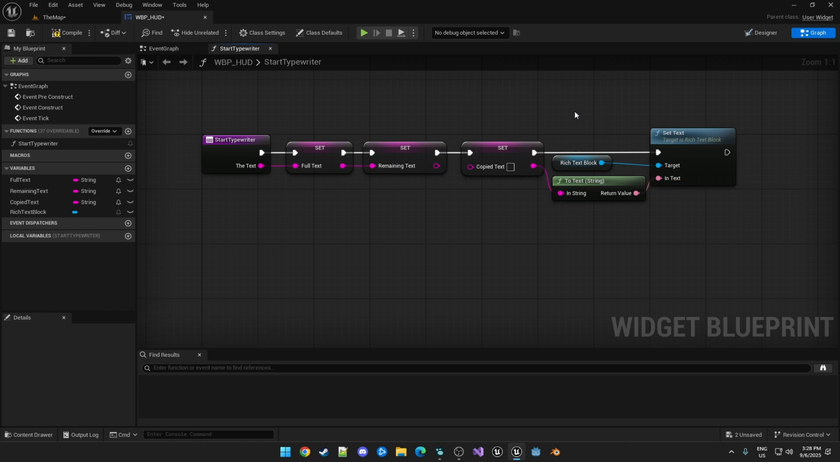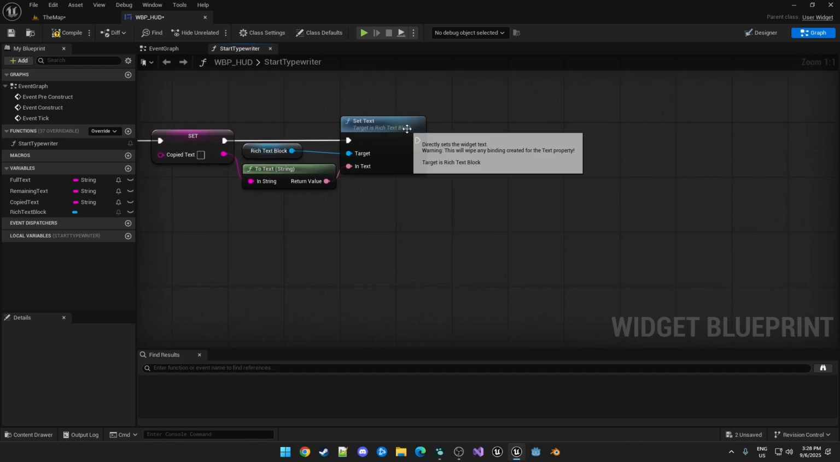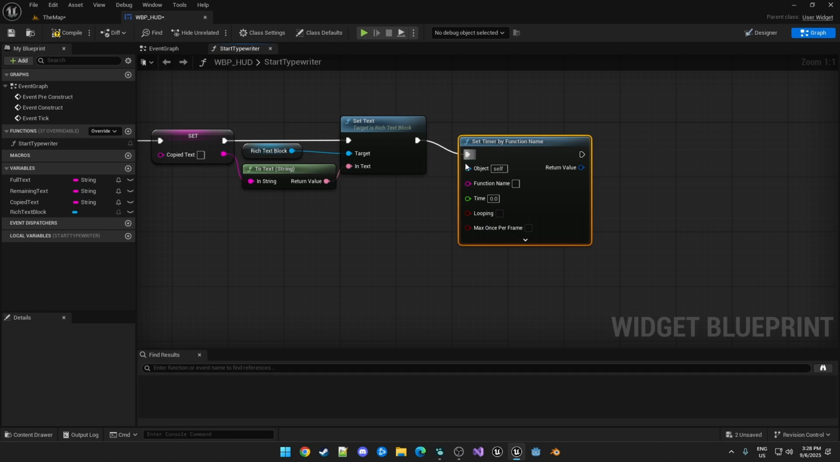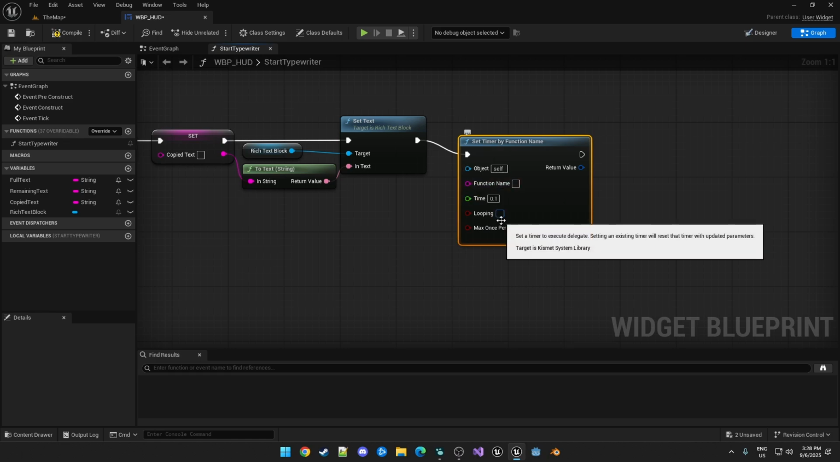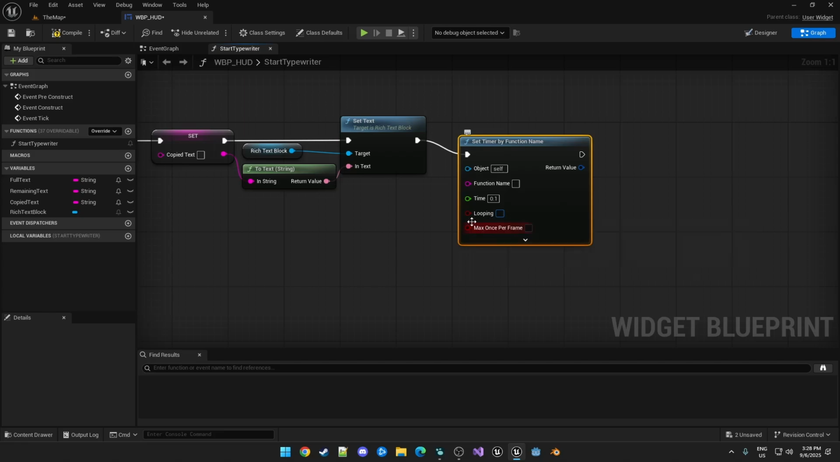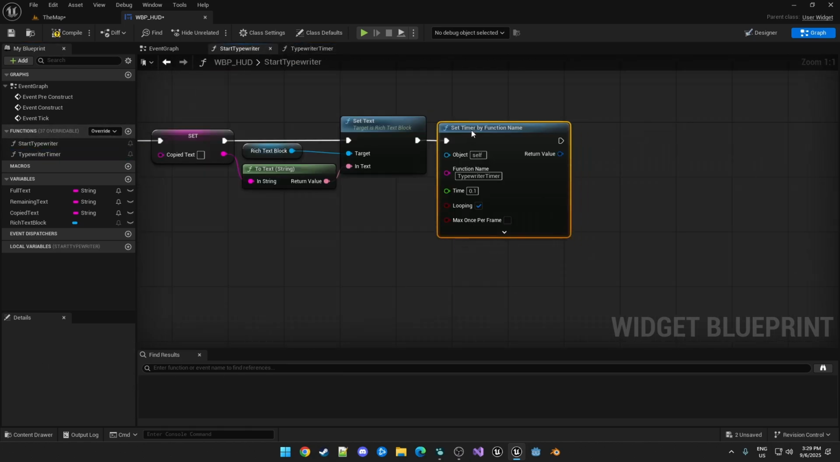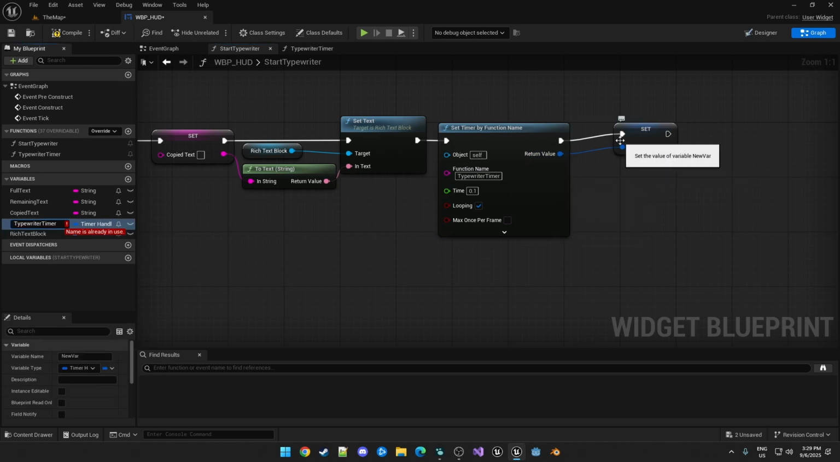Lastly, since our typewriter effect is just adding letters over time, we need a timer. So we're going to call set timer by function name. We're just going to set this to some low value like 0.1, so that means 10 characters per second will be copied. We do want this looping, and our function name here, we can just put typewriter timer. And I'm just going to copy that name, create a new function, just call it typewriter timer. And we want to save this handle, so promote that to a variable as well. We can call it typewriter timer handle.